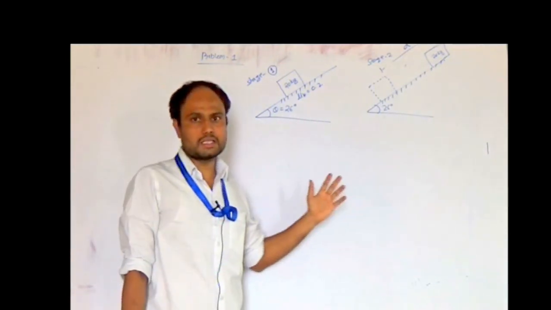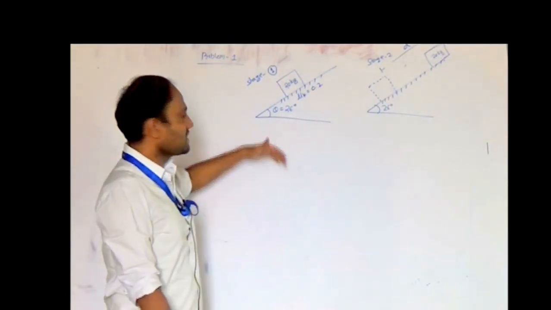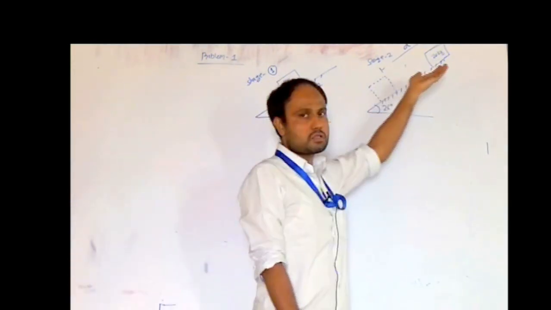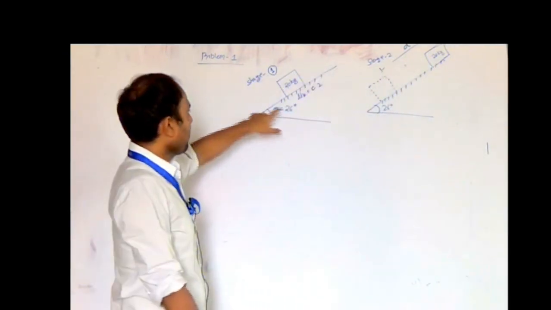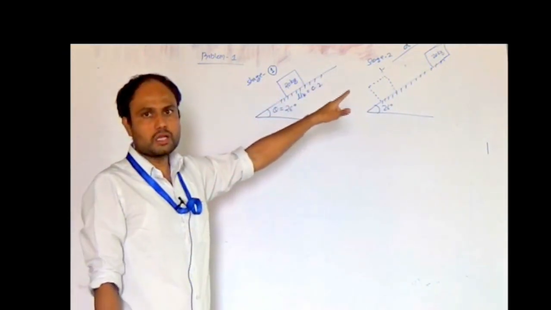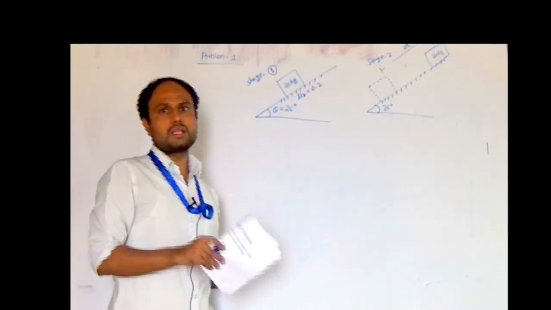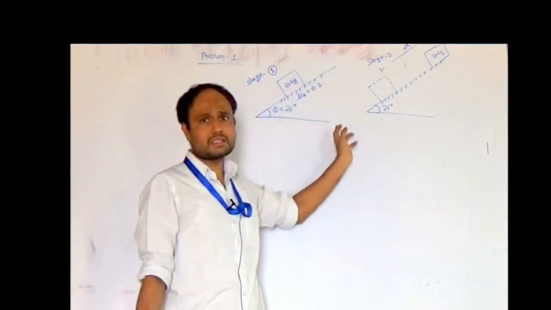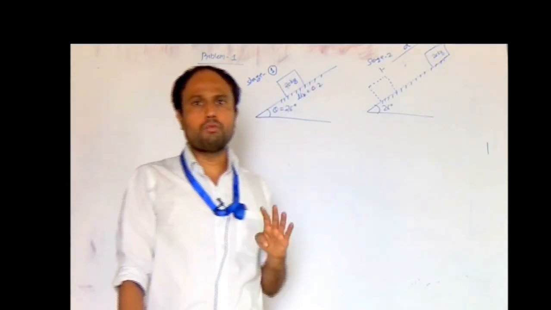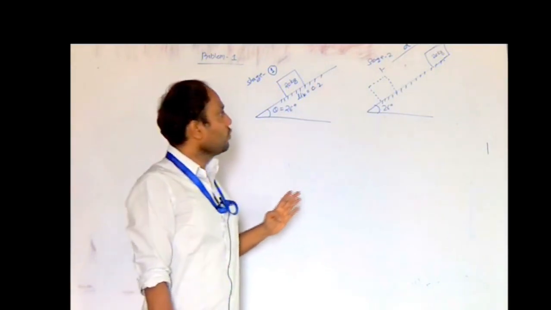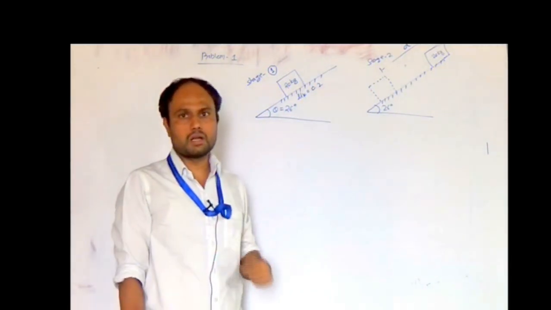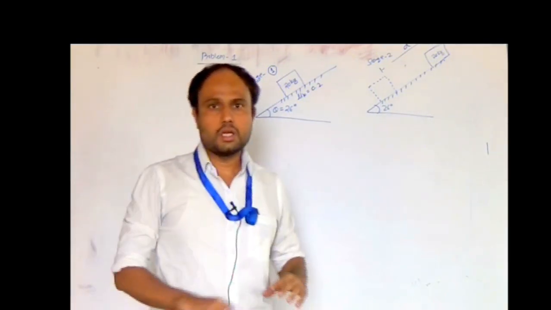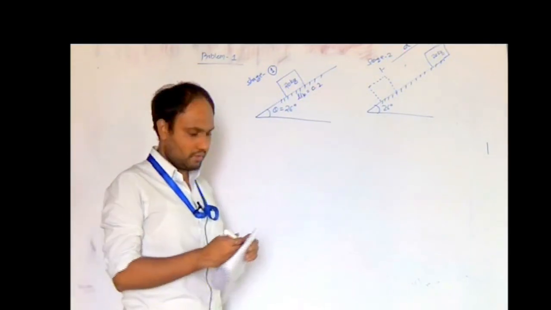In this case, just by observation, you can find out what the total work done is. First, there is a change in elevation, because the 20 kg block which was initially at the lower level is moving to some upper level. So, there is work done by gravity. Similarly, there is a friction force, so there is work done by the friction force. As there is no external force applied, there is no work done by an external force. Similarly, there is no spring involved, so there is no work done by a spring. So, out of the 4 types of work done that we have already studied, only 2 are present: work done by gravity, mgh, and work done by the friction force, mu k N s. Let us first calculate the work done by gravity.